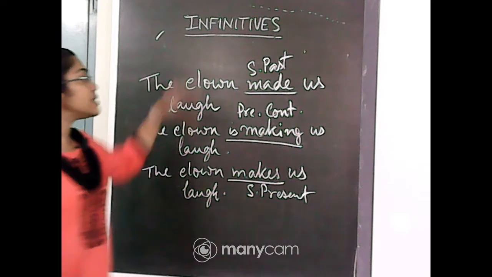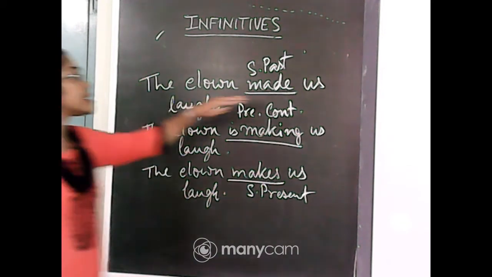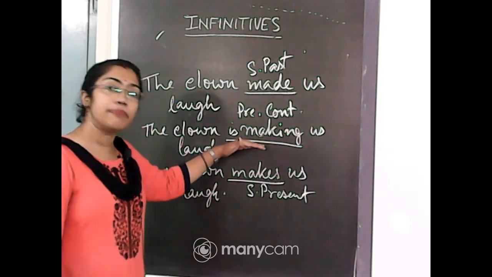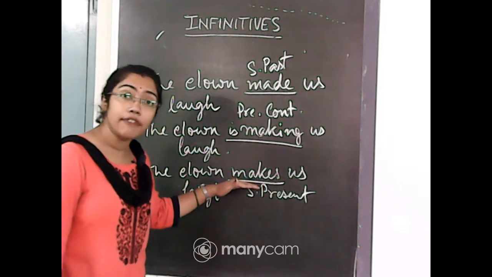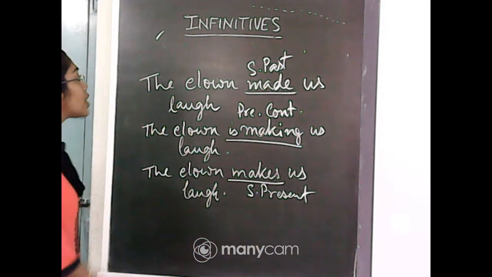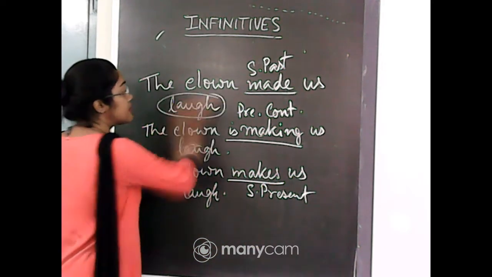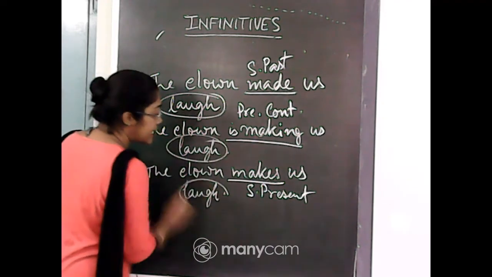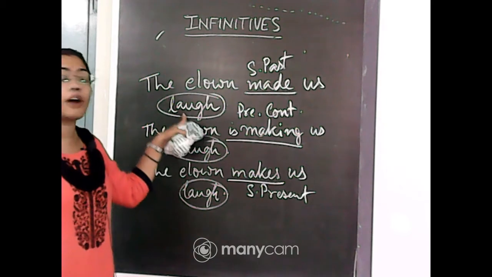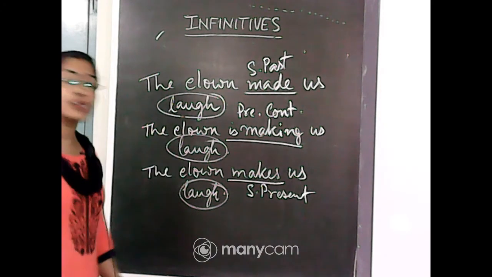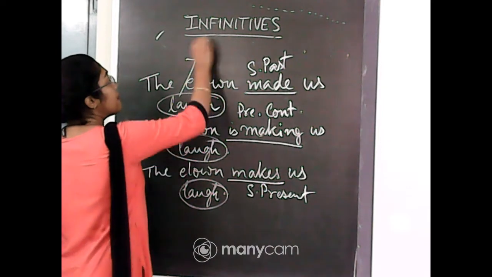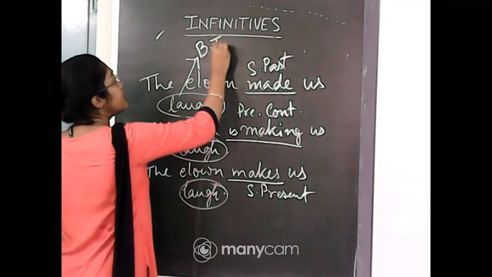So whenever I change the sentences, this main verb changes: made is the main verb, is making is the main verb, makes is the main verb. So these words are getting changed, but what remains constant is this verb. It has no change, it is in its original form in every sentence. So therefore this laugh is a bare infinitive.